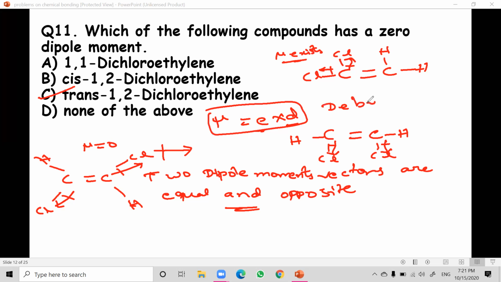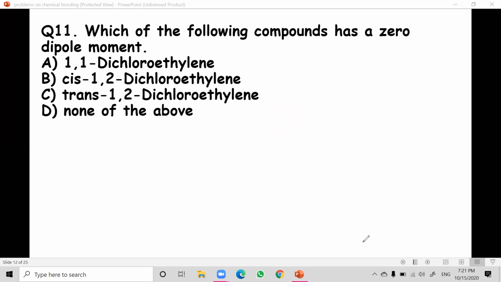So we already discussed this topic in earlier lectures. I hope it is clear. So between cis and trans, trans is having net dipole moment 0, whereas cis is having a dipole moment. For the cis isomer, dipole moment exists because these are not opposite to each other. Whereas for trans, the two dipole moment vectors are equal and opposite. That's why the net dipole moment is 0. I hope it is clear. Please note down the reasoning also in your classwork so that it will be easy, because whenever we conduct an exam, you can understand easily and you can write the same reason.